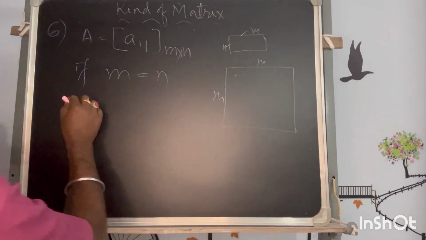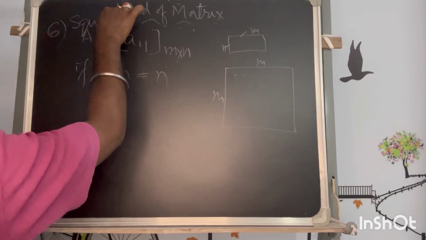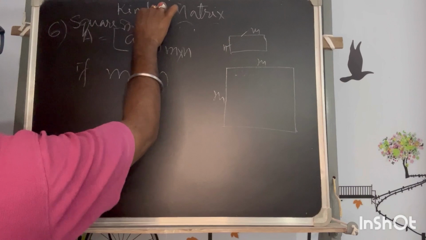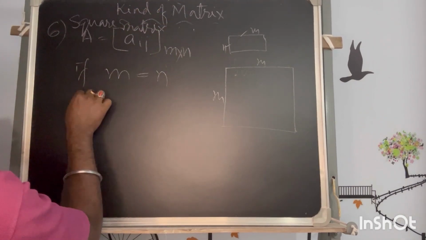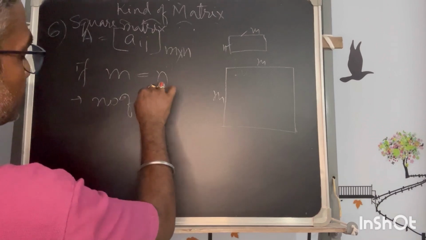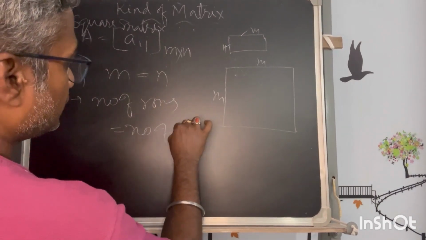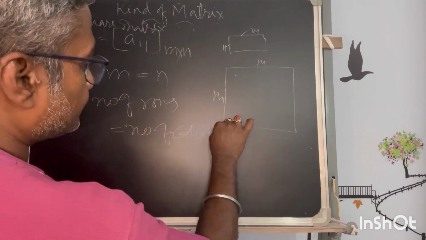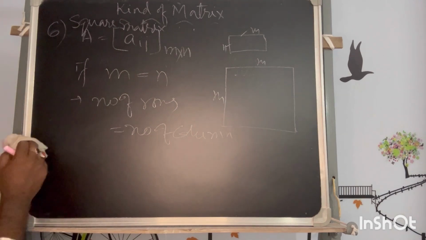So definitely you can say this kind of matrix is a square matrix, where the number of rows is equal to the number of columns. This is going very simple, but just for remembrance, you have to remember all these kinds.